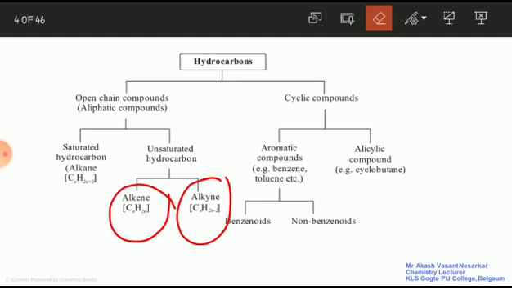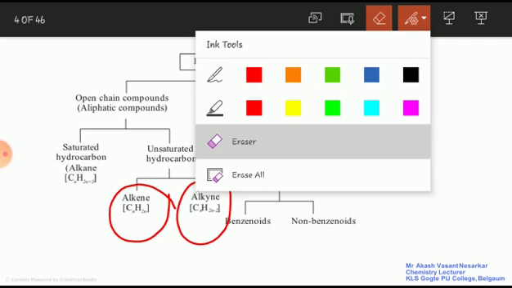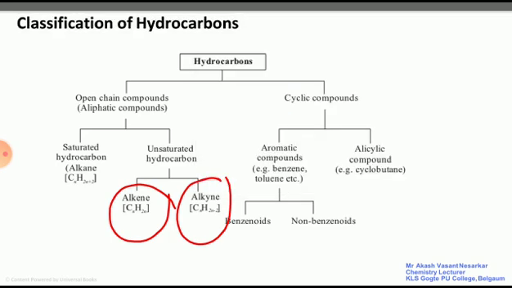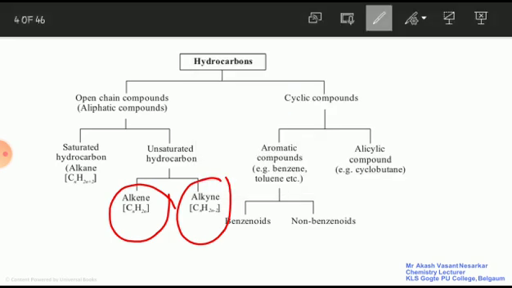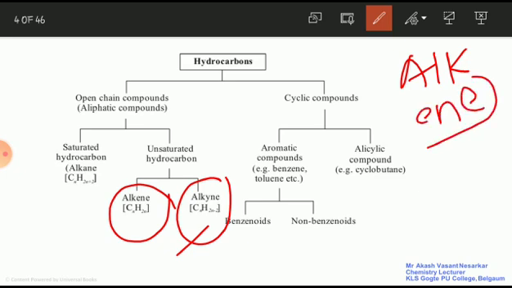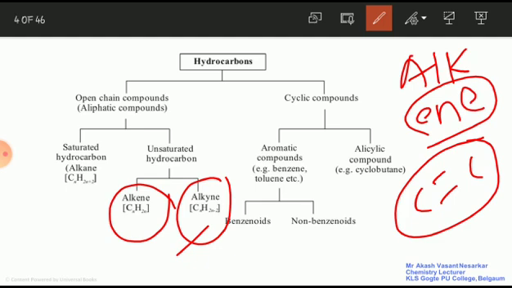This unsaturated hydrocarbon is further classified into two types. First one is alkene, and the second one is alkyne. Alkene. ENE stands for what? The carbon-carbon double bond. If the compound contains carbon-carbon double bond, then it is alkene.